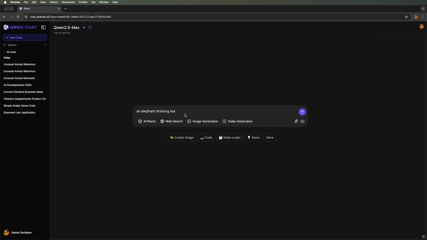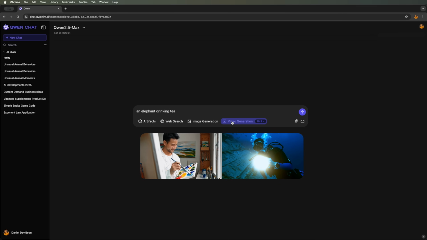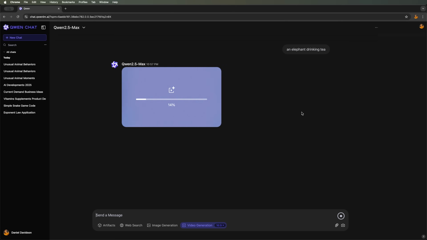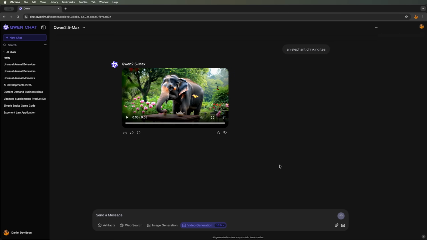We'll ask it to generate a clip of an elephant drinking tea and see what Qwen 2.5 Max produces. Since it takes quite a bit of time, we'll need to wait for the process to complete. The video is finally ready, and now we can see the result. There is an elephant approaching a teacup and attempting to drink. This is the Max version's output.